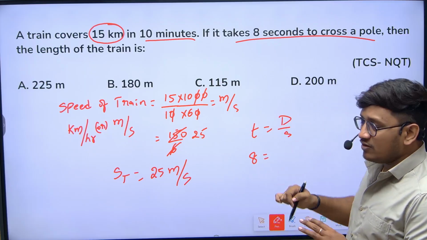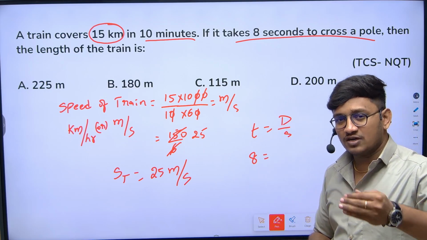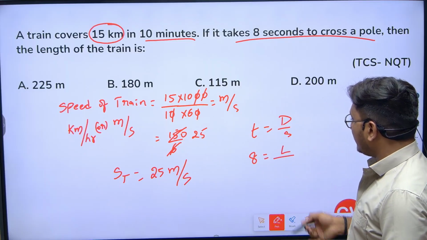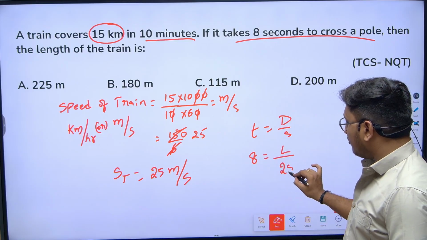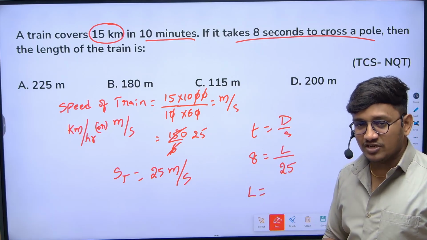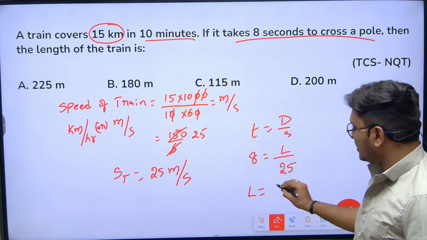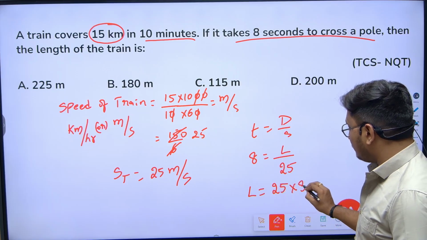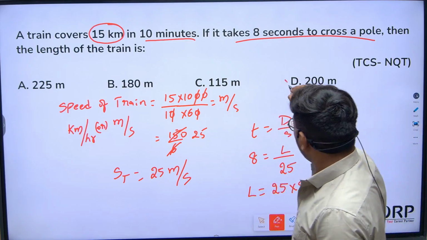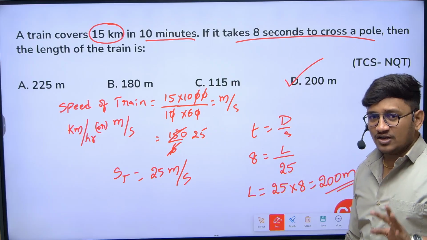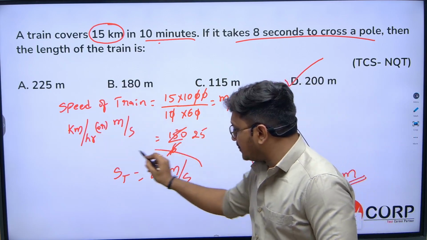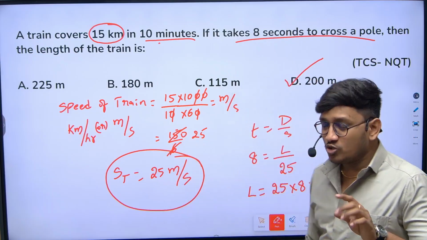So here, pole length compared to the length of the train will be negligible. So the distance traveled will be the length of the train divided by what's the speed of the train? 25. So the length of the train, 25 meters per second. Here this is also already mentioned in seconds, so I'm not converting any values. So the length is equal to 25 times 8, which is 200 meters. So the length of the train is 200 meters. The only thing that you should understand is, based on the distance and time given of the train's details, we can find the speed of the train. After finding the speed of the train, you should not directly substitute values.